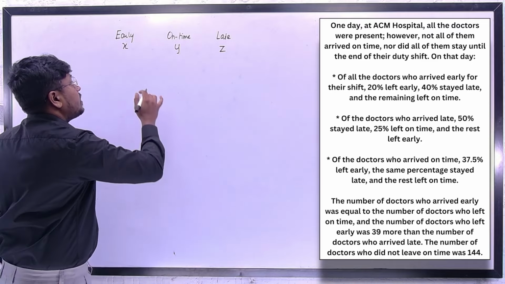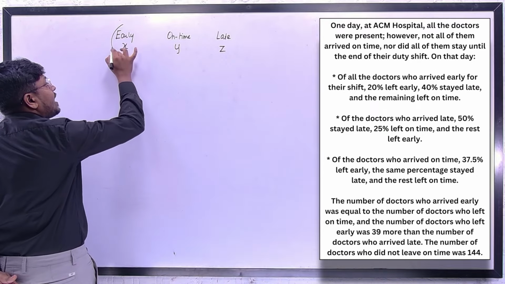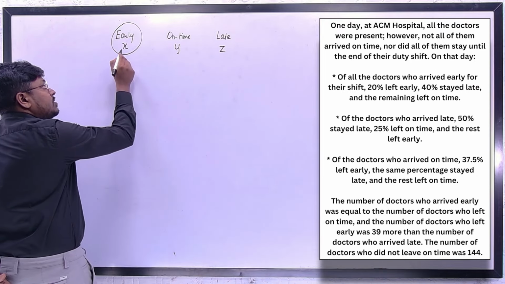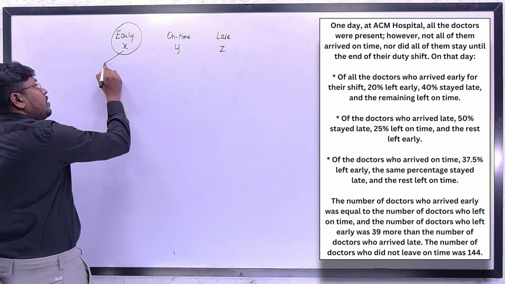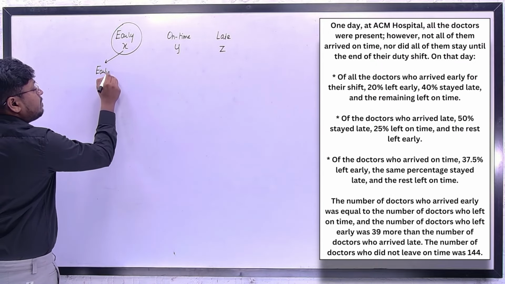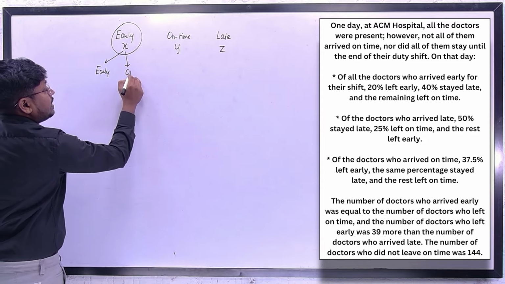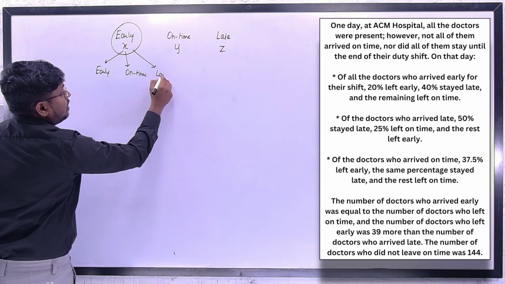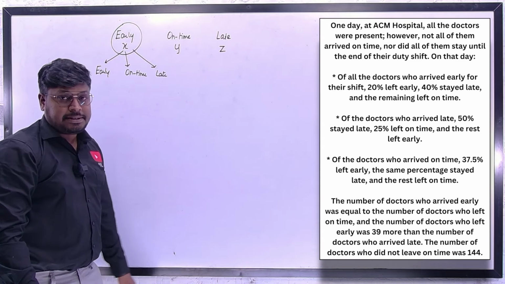We know that the total number of doctors who arrived early, we assumed as X. So out of the doctors who arrived early, some of the doctors left early, some of the doctors left on time, and some of the doctors left the hospital late, right?